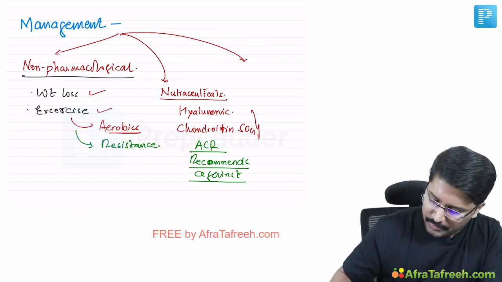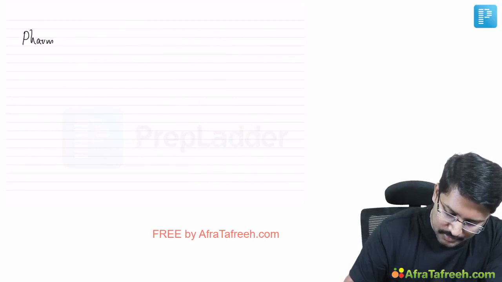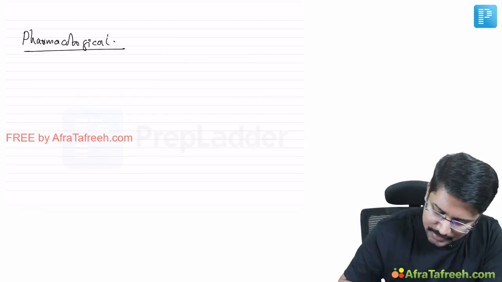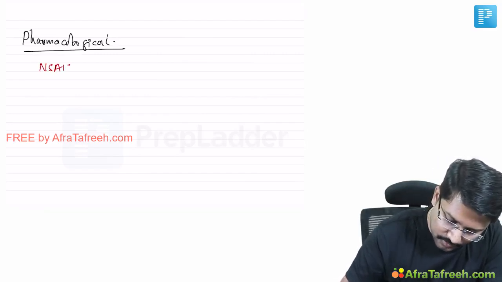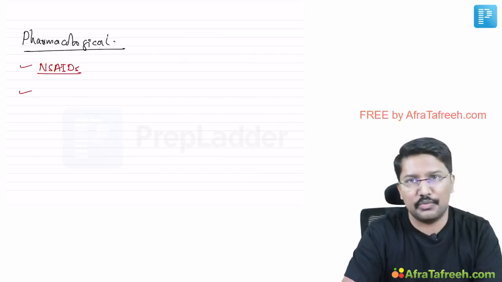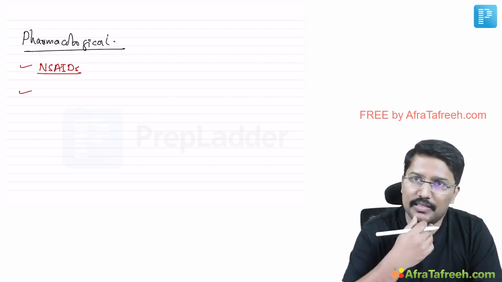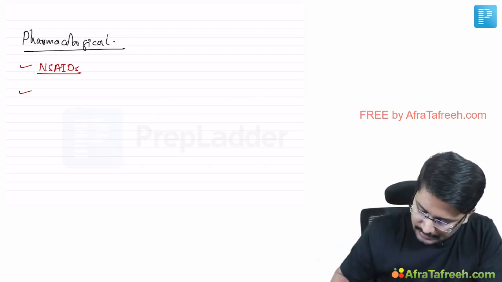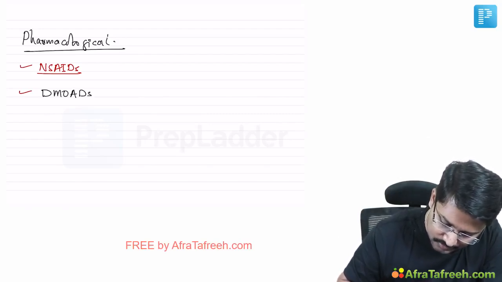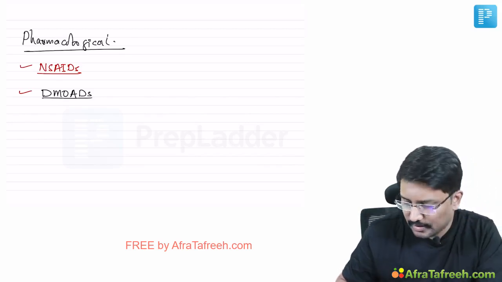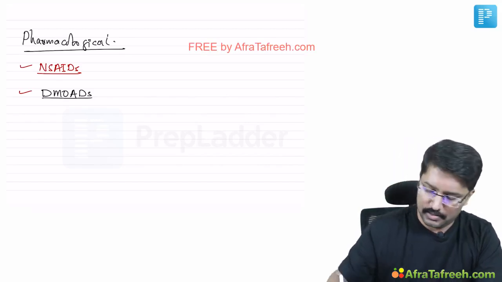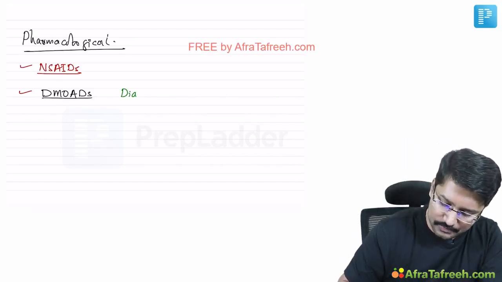Now coming to pharmacological management. Obviously, the first point to note is NSAIDs continue to play an important role because they are the mainstay of pain control, and obviously one should be aware of the long-term use of NSAIDs and the side effects that come with that. The second class of drugs: disease-modifying osteoarthritis drugs. Just like how we have DMARDs for rheumatoid arthritis, we have disease-modifying osteoarthritic drugs. And I want you to remember only one particular drug. The drug I am talking about is diacerein.